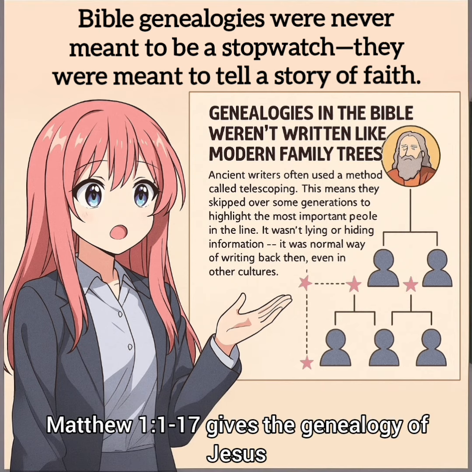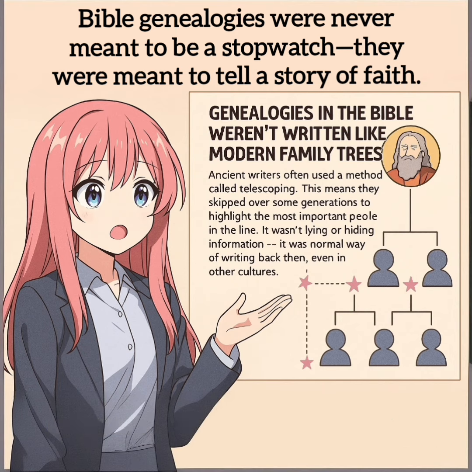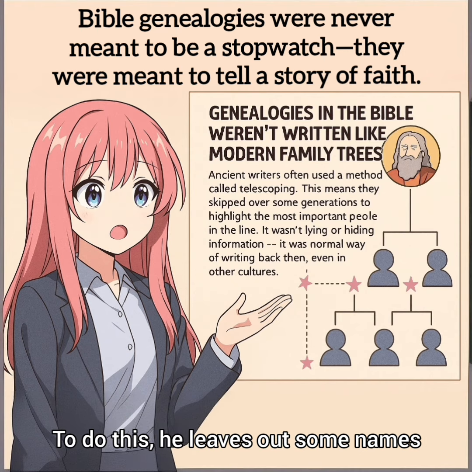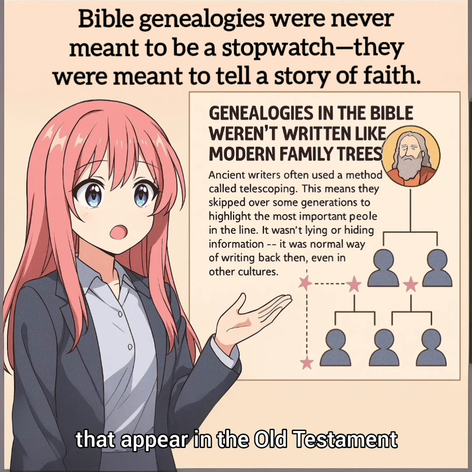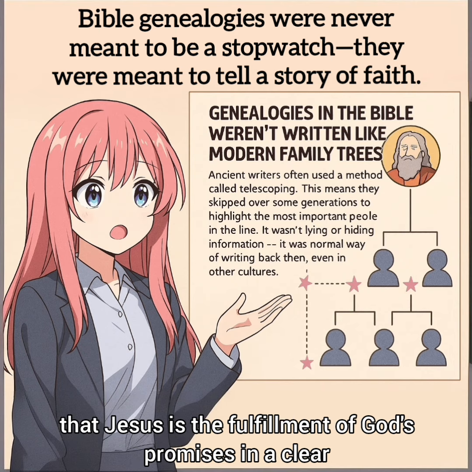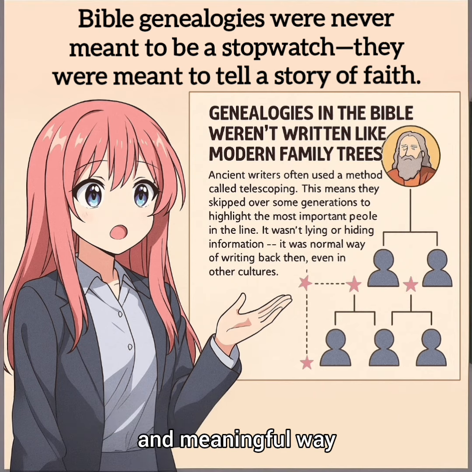Matthew 1 to 17 gives the genealogy of Jesus. Matthew groups the names into 3 sets of 14 generations. To do this, he leaves out some names that appear in the Old Testament. His goal was to show that Jesus is the fulfillment of God's promises in a clear and meaningful way.